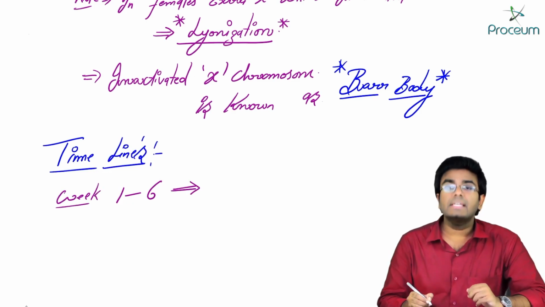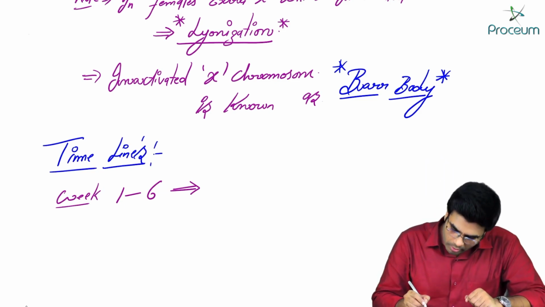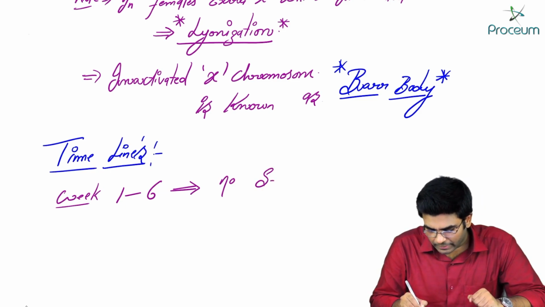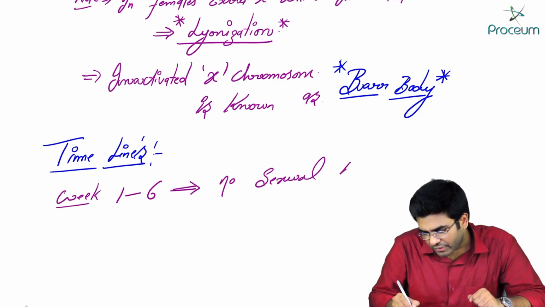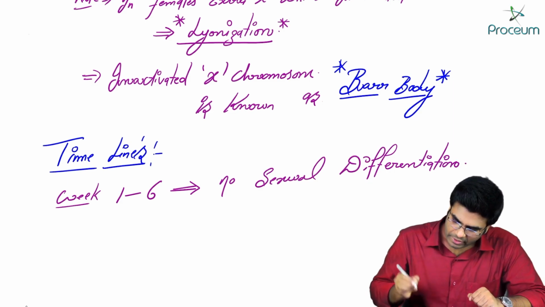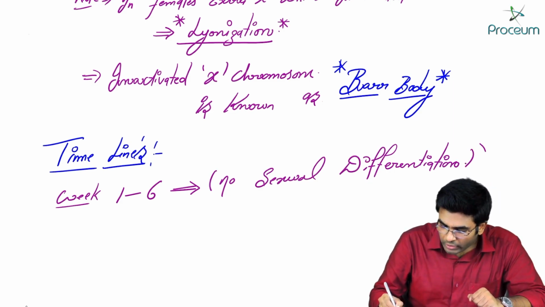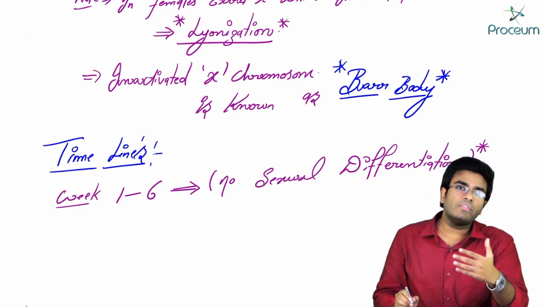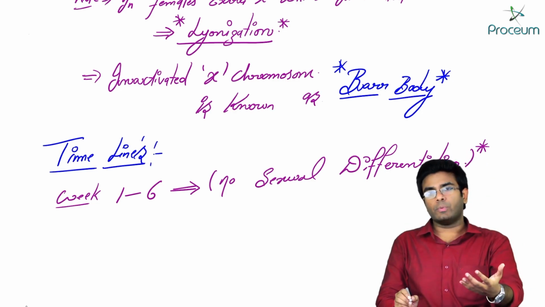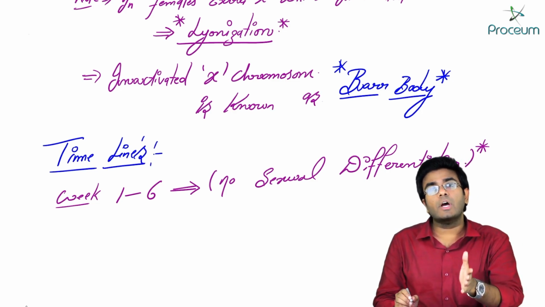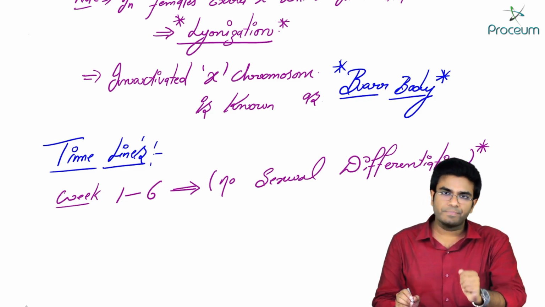During weeks 1 to 6, there is no sexual differentiation or phenotypic differentiation, which means you cannot identify the growing fetus, or the growing embryo, as a male or female. Okay, you cannot differentiate. Why? Because both of them look similar.